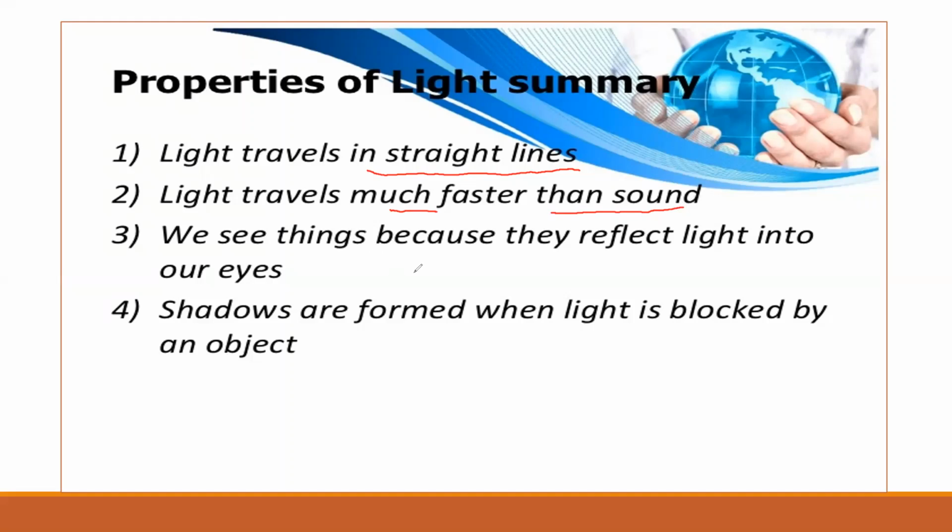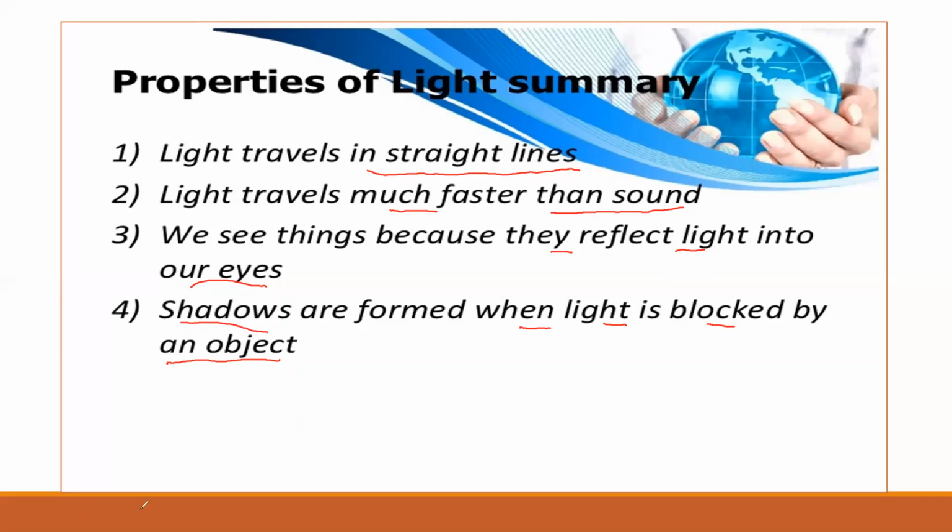Third property is we see things because they reflect light into our eyes. Because light helps us to see the things, because light helps to reflect the images of those things and they will be falling on our eyes. Shadows are formed when light is blocked by an object. When light is blocked by an object, we will get a shadow. So these are the properties of light.